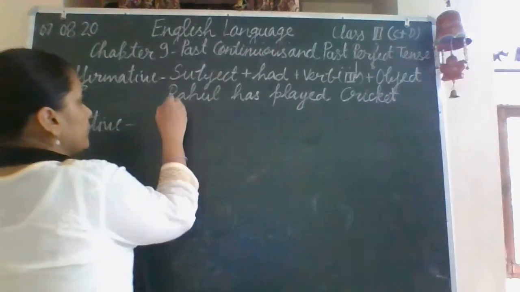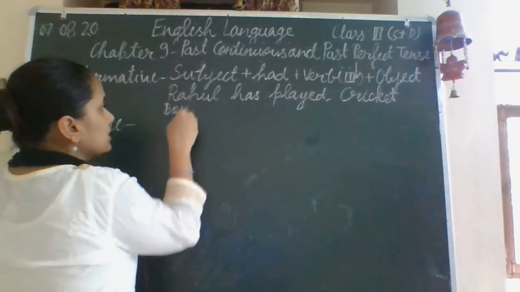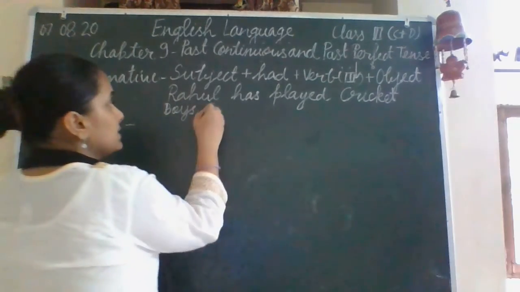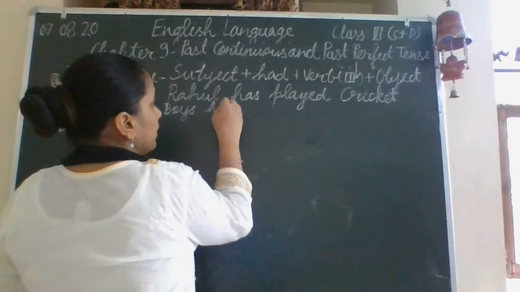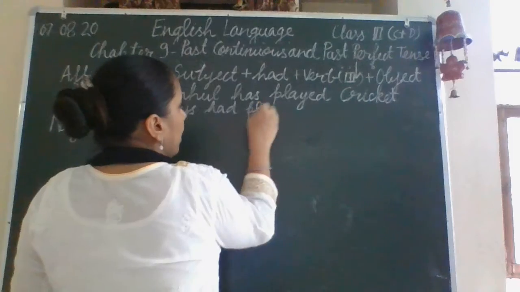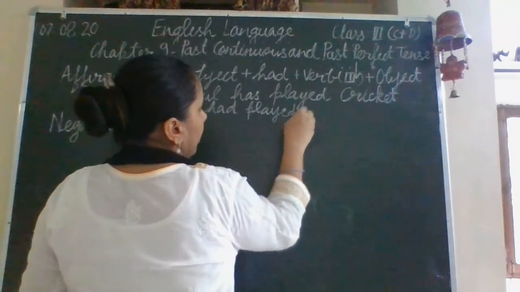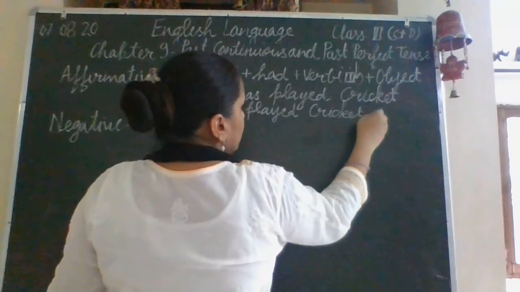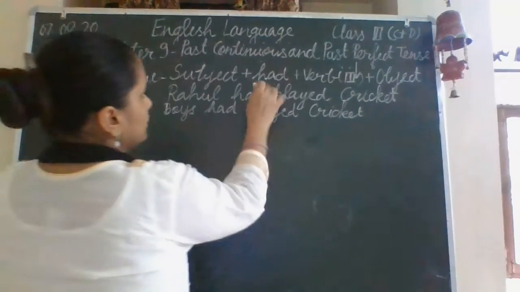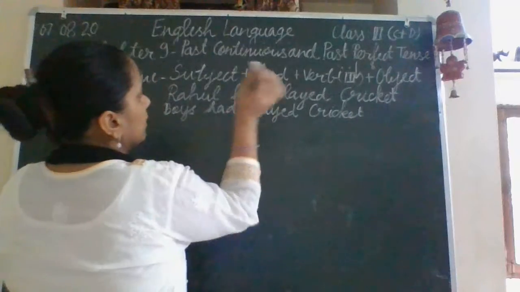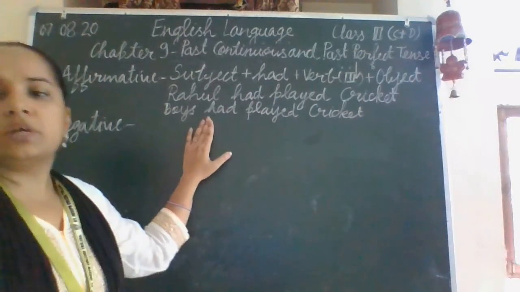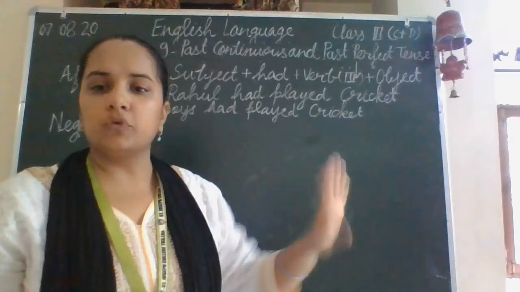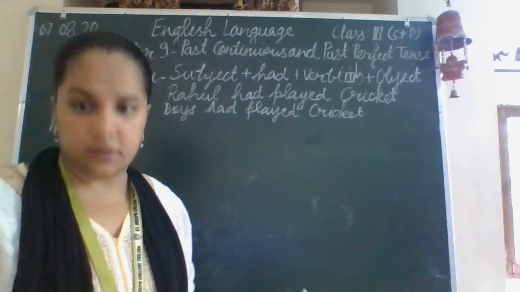For example, if here I would have used boys as we have used in the previous tense: Boys had played cricket. So for the helping verb, it is had. You need not keep in mind the subject. If it is past perfect, you have to use had everywhere.